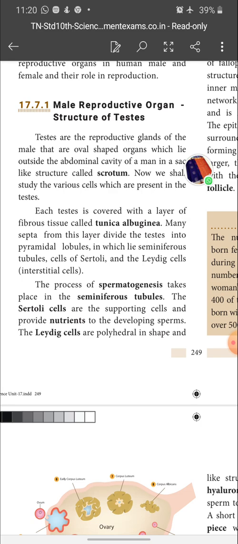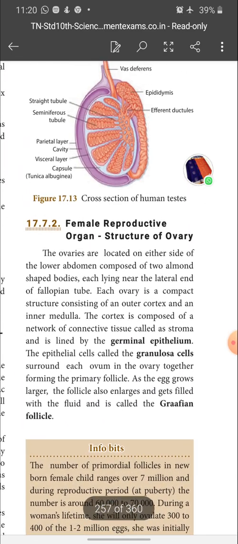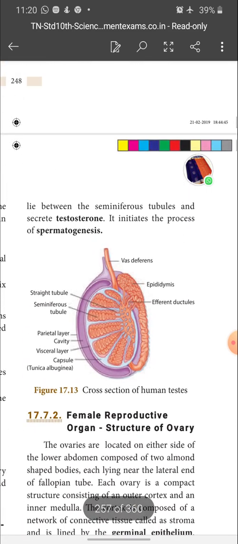Let's come to Leydig cells. Leydig cells are polyhedral in shape and lie in between the seminiferous tubules and secrete testosterone, which initiates the process of spermatogenesis.